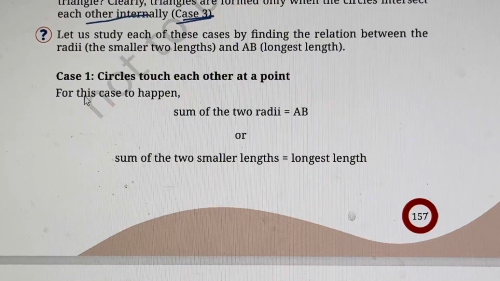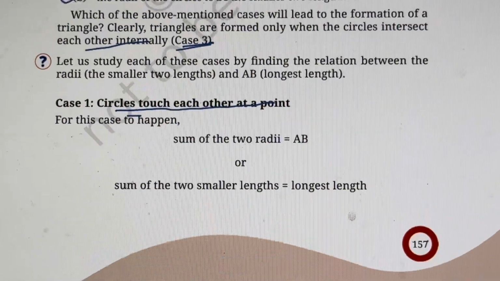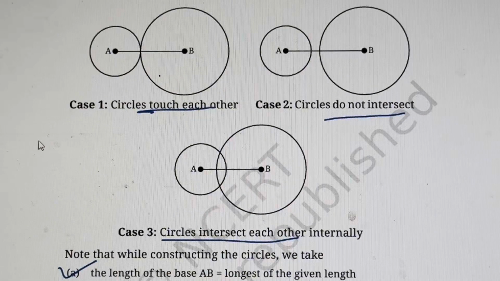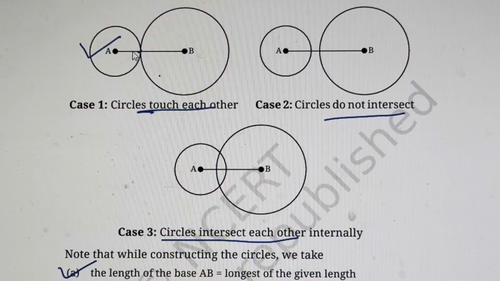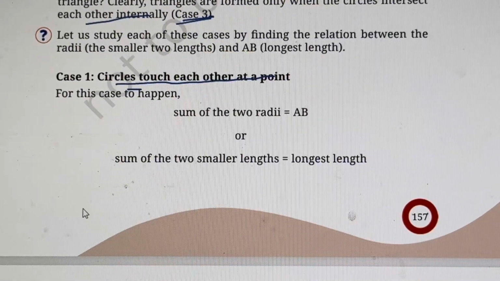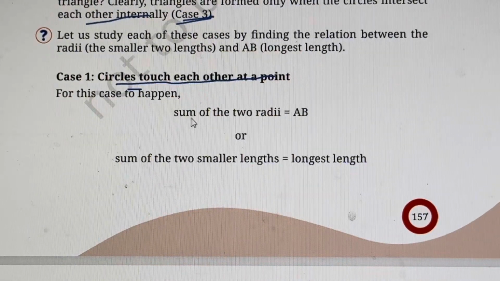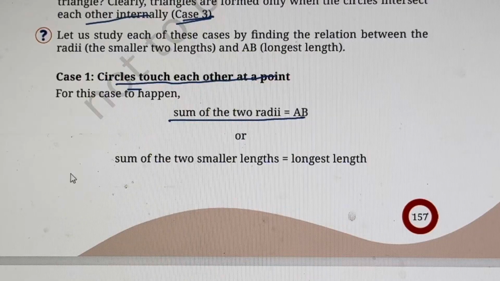So if we study case 1, the circles touch each other at only one point. This is case 1. I will just show you the diagram. They are touching each other only at one point. So what happens over here? The sum of the two radii will be equal to AB, or the sum of the two smaller lengths will be equal to the longest length. Suppose we take, going again and again back to the diagram so that you understand,